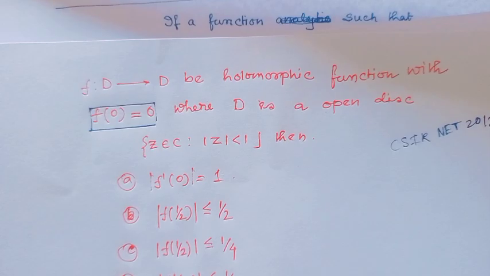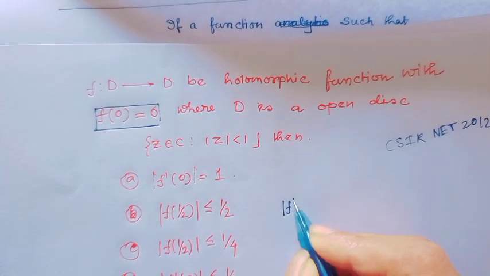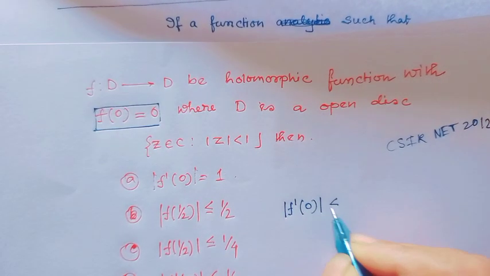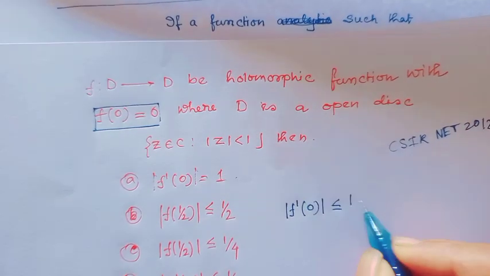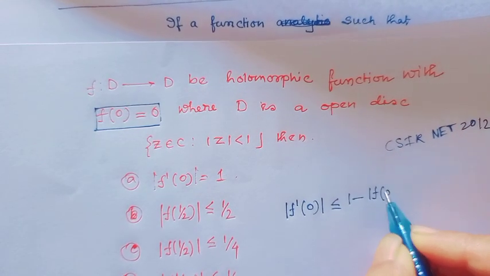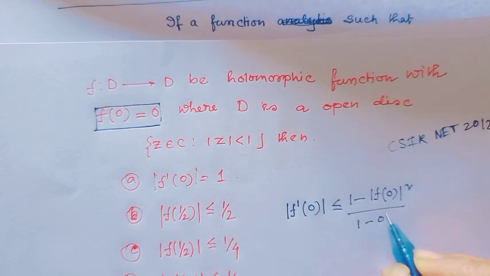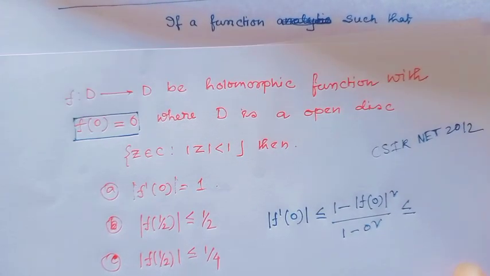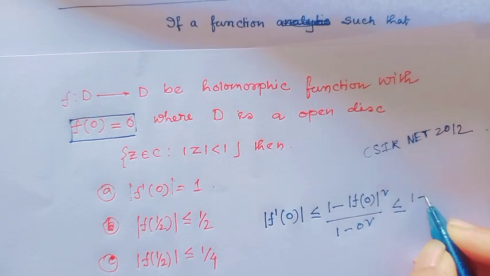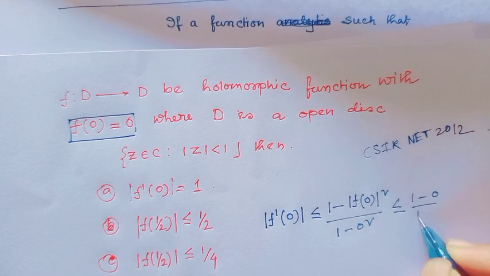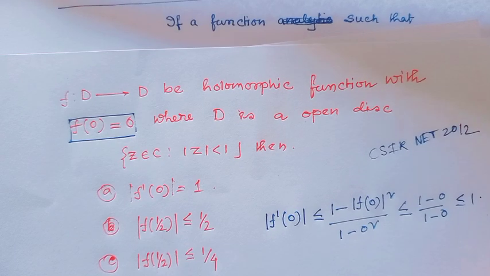Option 2: |f(1/2)| ≤ 1/2. Option 3: |f(1/2)| ≤ 1/4 and |f'(0)| ≤ 1/2. Here f'(0) ≤ (1 − |f(0)|²)/(1 − 0²) = (1 − 0)/(1 − 0), which is ≤ 1.